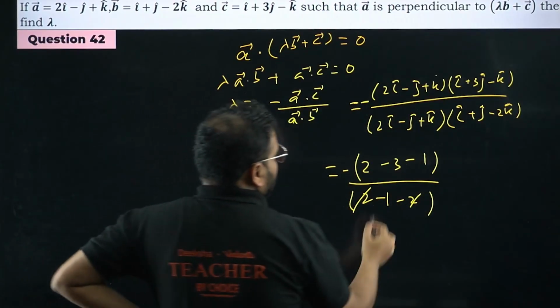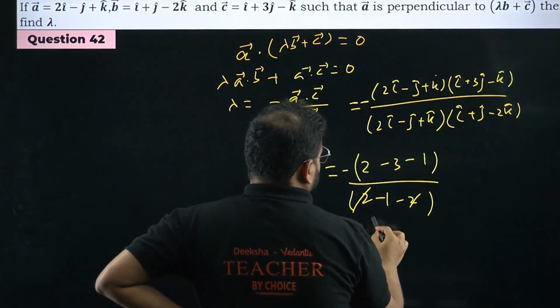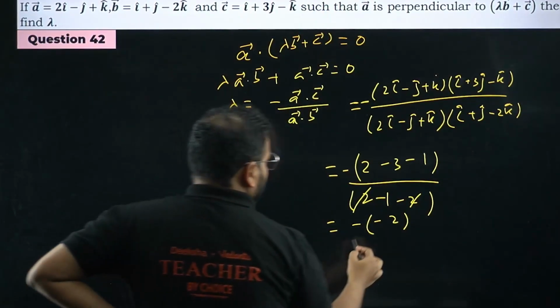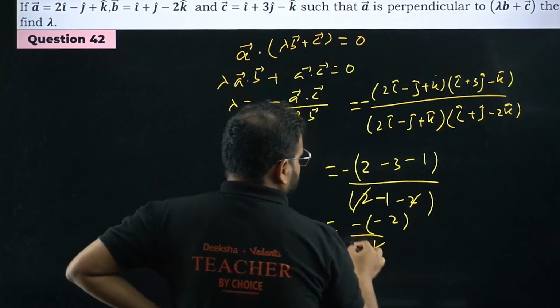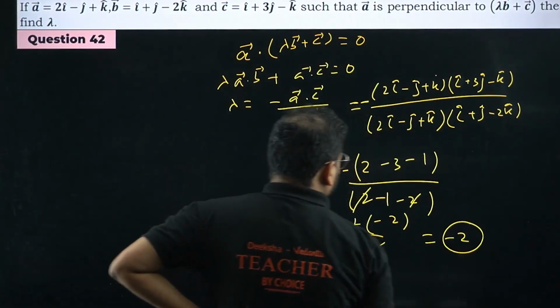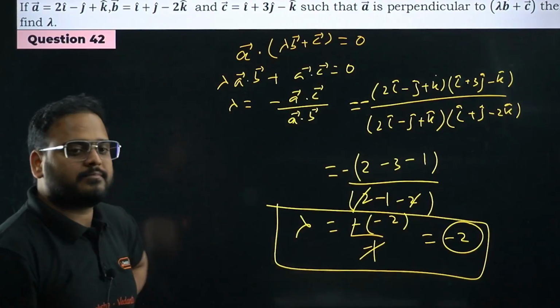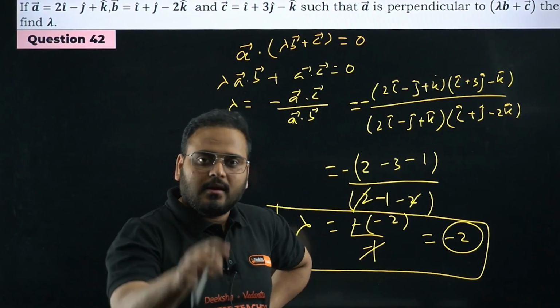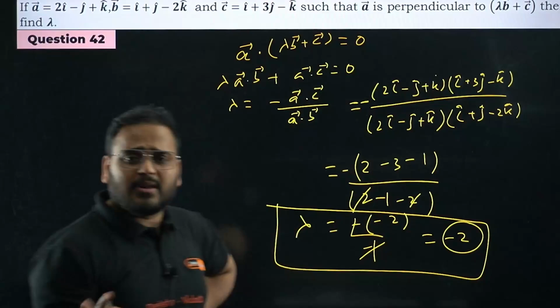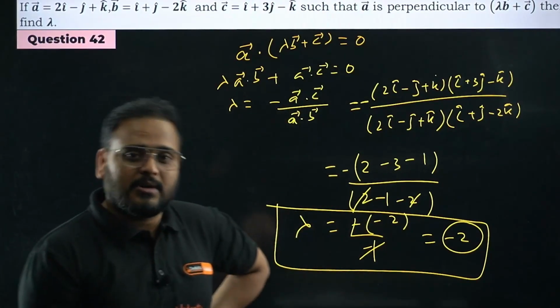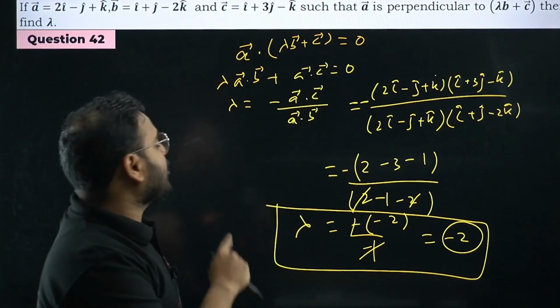All right, what I have over here is, please check, minus times of 2 minus 4, so minus 2, divided by minus 1. What is the answer? Minus 2 is your answer for lambda. Lambda is coming as minus 2. Please check. Let me know if you're getting a different answer, because I don't know the answers. The answers have not been given, so I have given from my side. If you're getting a different answer, we'll discuss in the comment section. Let me know your answer for question number 42 in the comment section.